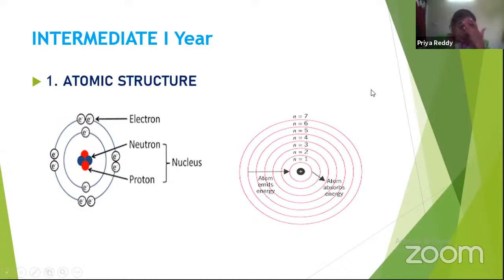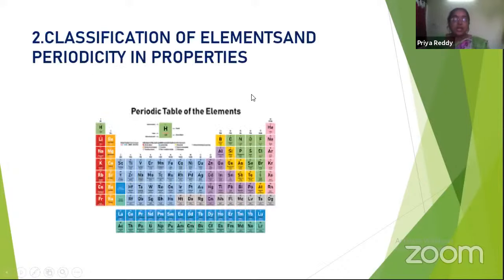And in this chapter, we are going to study the hydrogen atom and Bohr's atomic model. So this is simply the information regarding atomic structure. And next chapter, the second unit, is classification of elements and periodicity in properties.